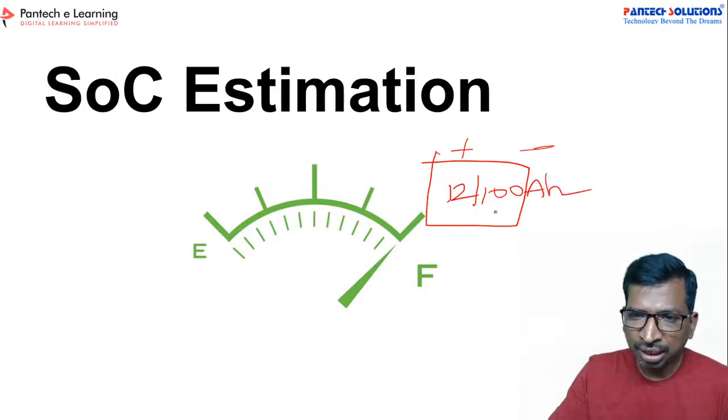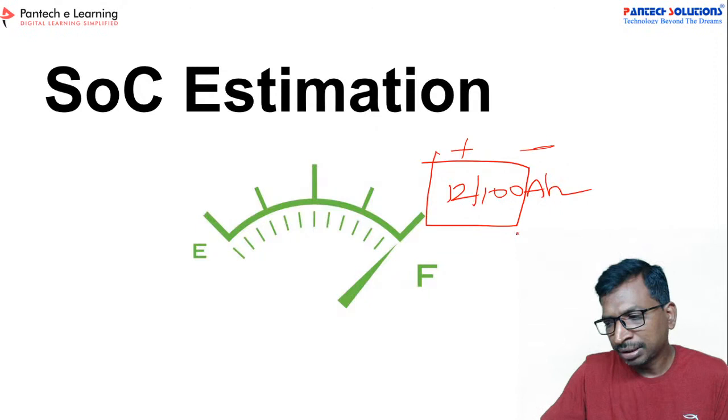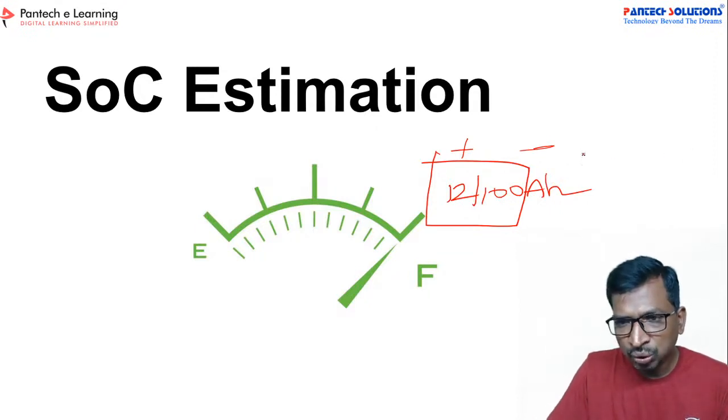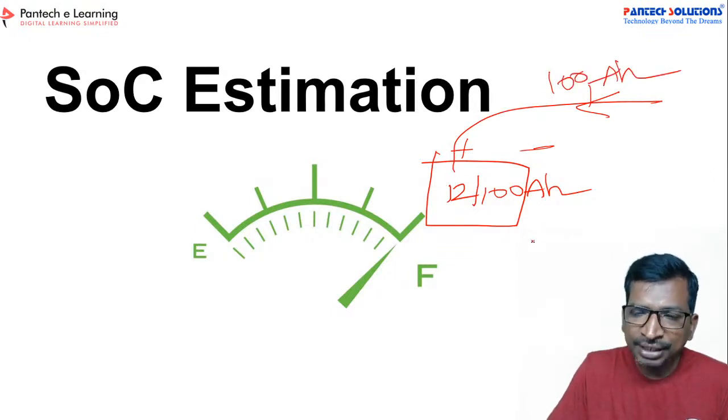Generally the battery dynamics I will show you in the next slides. But if you are allowing to charge your battery at 100 ampere, then the battery will consume the 100 ampere.